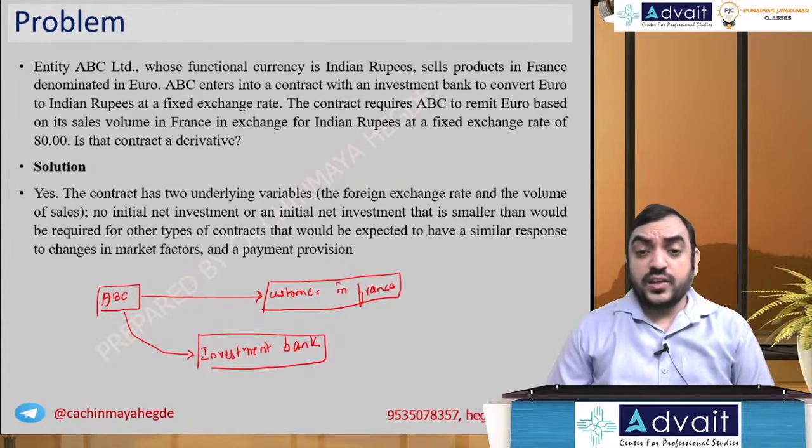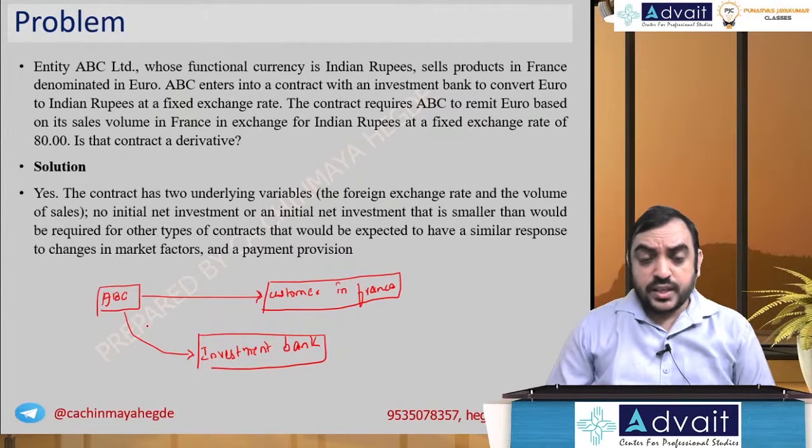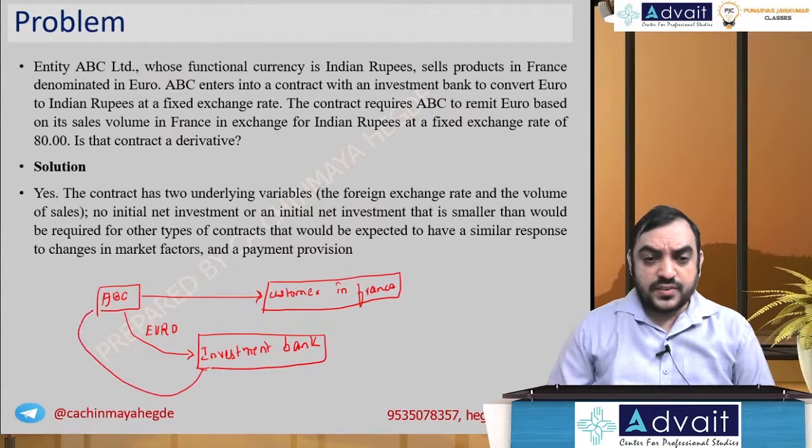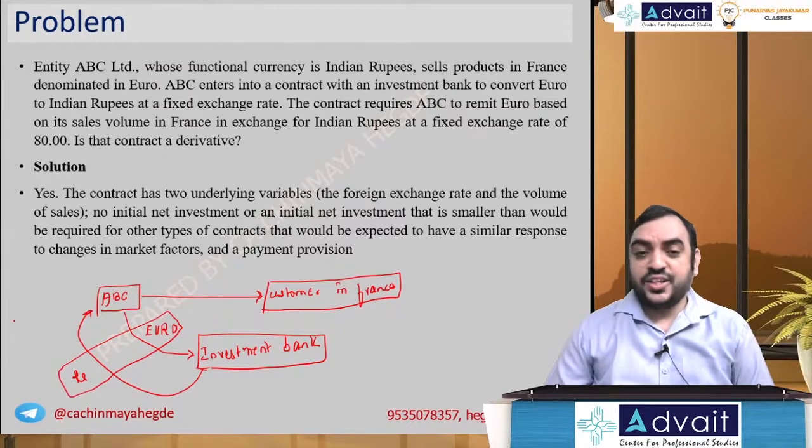The contract requires ABC to remit euros. ABC should give the investment bank euro, and the investment bank will give ABC rupees, and this exchange rate is fixed.